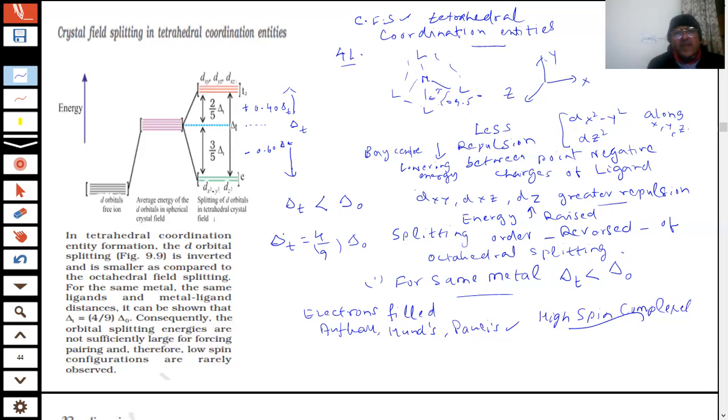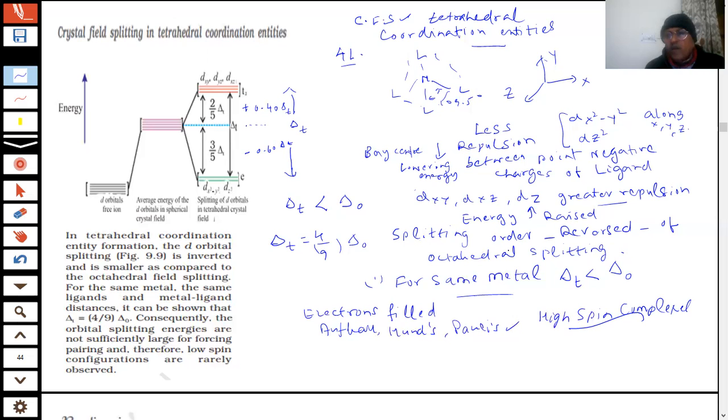The energy gap is less, therefore pairing is not taking place, electrons jump, and not much has been given in the course for tetrahedral complexes. Only the few points which we told you are important: the energy gap is less, so the spin configuration will be high spin, not low spin.